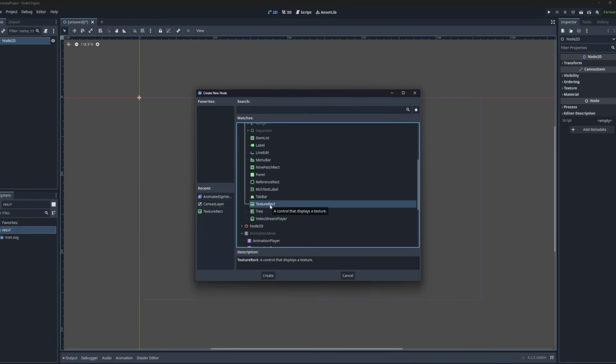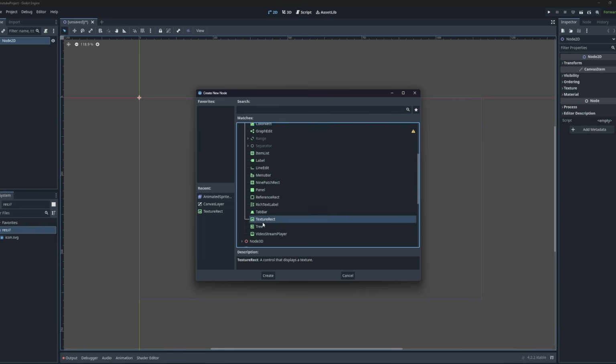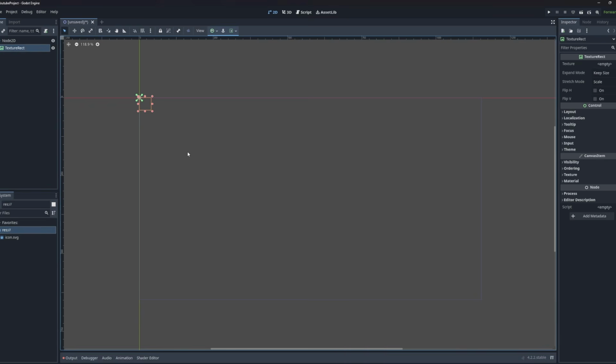So this is always what you want to have for background. There is something else called a color rect, which we could also use if we just had a flat color for the background, but in this case we have an image. And if we have an image, we want to use texture rect. So I'm going to add this. It appears right here in the top left corner of my screen.